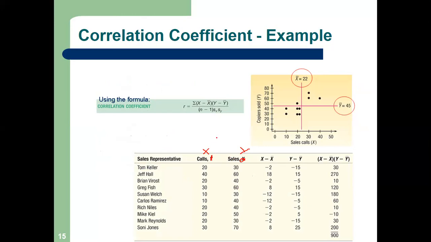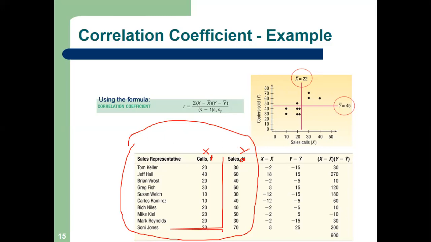Can you see my slide? Yes. So we are having this data: 10 salespersons, their sales values and their call values. Is it clear? This is our data. First we have to calculate X minus X bar. If you calculate the X bar, you will get 22.